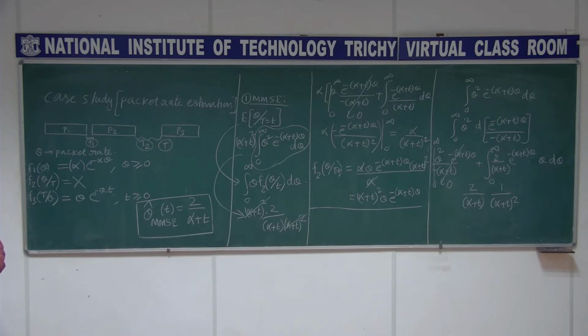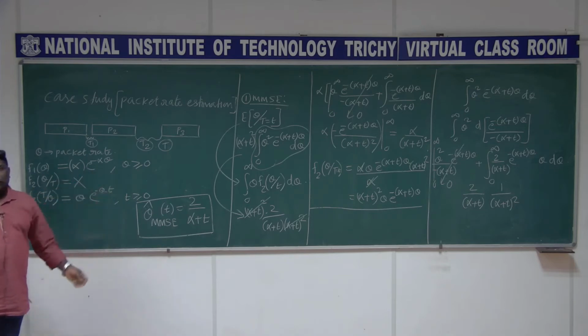Once it is done, we have the likelihood function, which is again modeled as exponentially distributed. Given the packet rate theta, how is t distributed? Remember that here theta is constant and t is the variable. You fix theta and find out how t is distributed. And here alpha is constant.